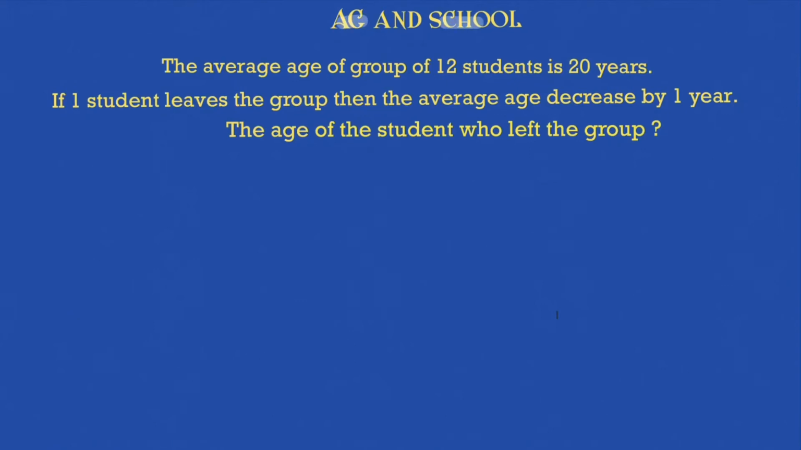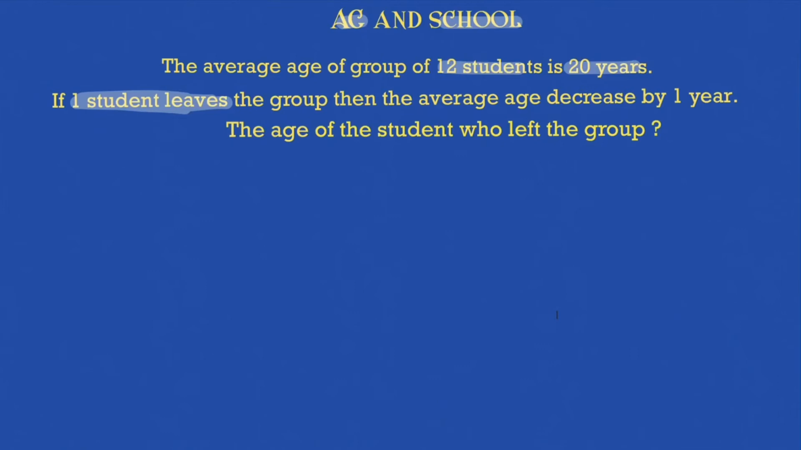The average age of a group of 12 students is 20 years, so the sum will be 240. We had solved this. One student leaves the group, and that's where this problem is different. Earlier we saw all the problems where students were coming into the group. So 1 student joined, 2 students joined, 4 students joined, and then we were asked the average age of the students who joined the group. Right now they will be leaving the group, and again we'll be asked the same question.